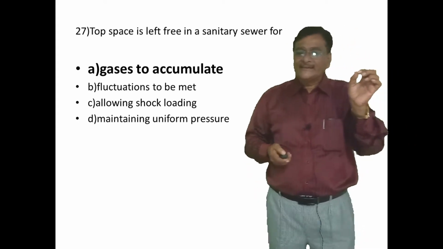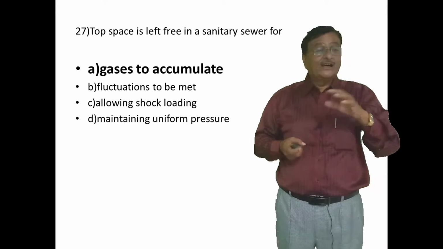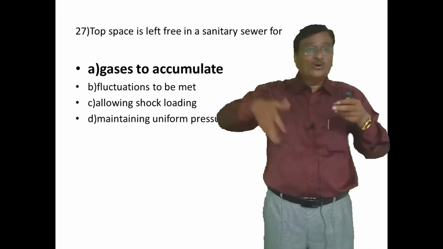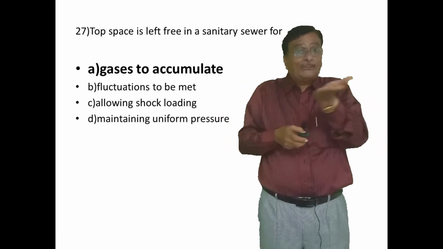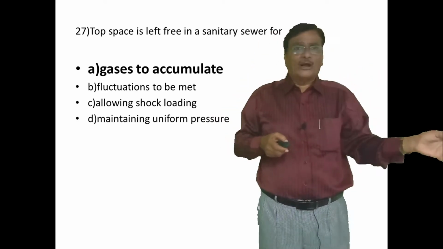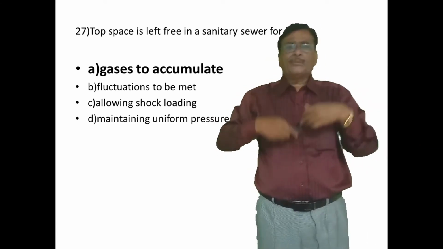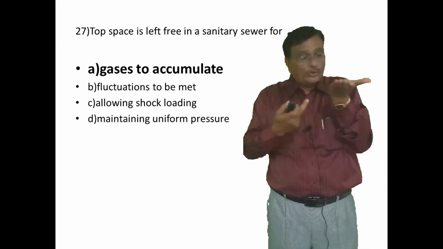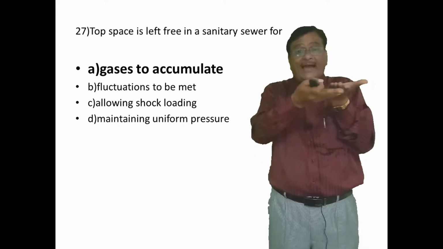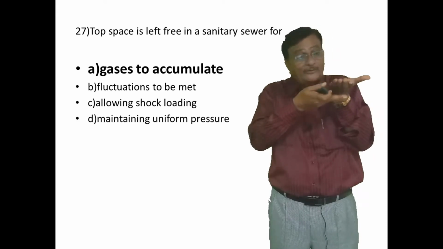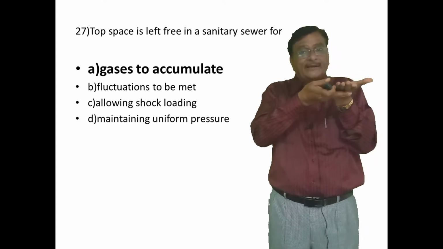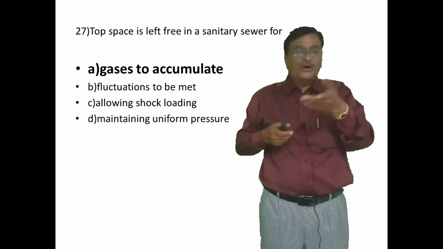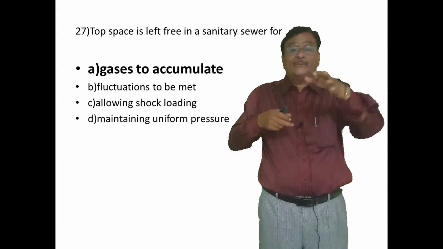Top space is left free in a sanitary pipe. Sewer is nothing but a pipe. You must have seen in a closed conduit, the top surface, because all the sewers are not running full, understand or not? It may be of any diameter. Even if you see the top surface of the pipe, closed conduit or sewer, there is a gap, correct or not? There should be a top space being left. Now, what for is this top space being left in the sewer?